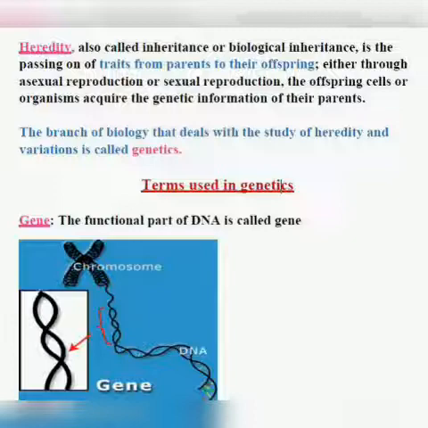These genes are transmitted from the parents to the offspring. So that means the offspring will have the same characters as the parents also.